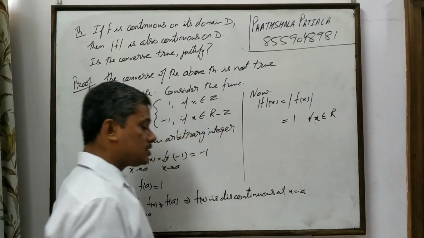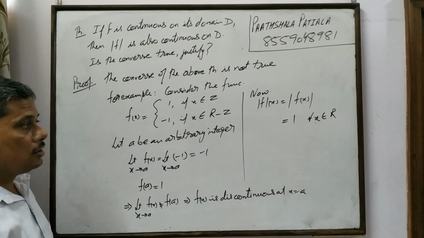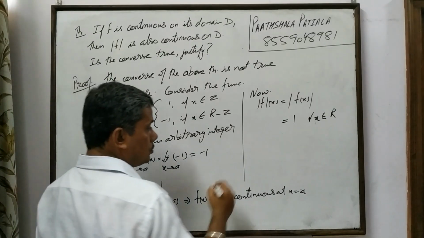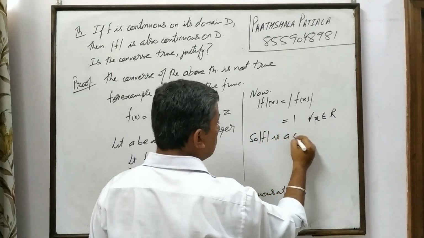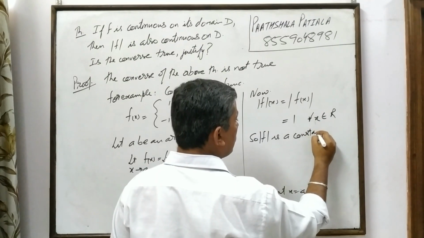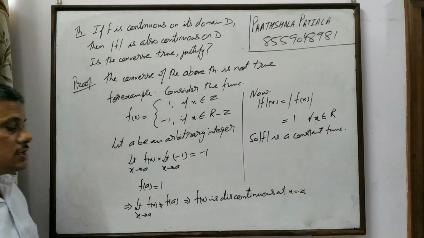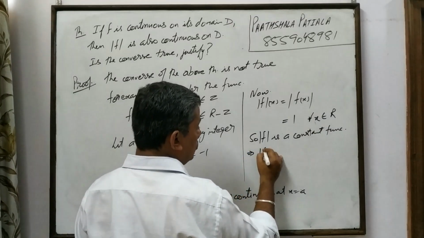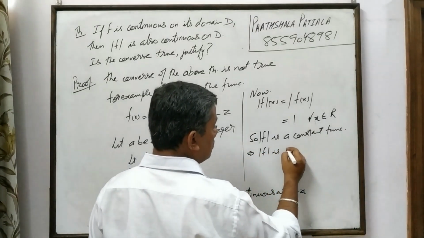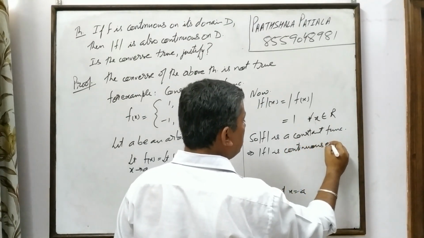Mod of f of x is equal to 1 for all real numbers. So mod f is a constant function. Now we have read in properties that a constant function is continuous everywhere. So this implies mod f is continuous everywhere.